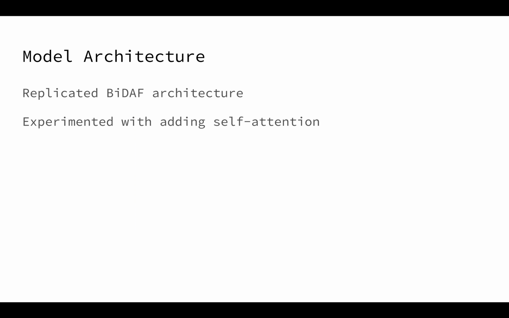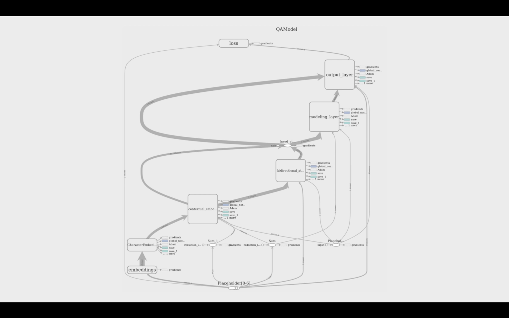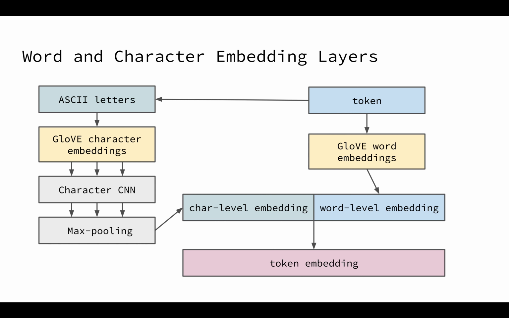So for our methodology, we replicate the BiDAF architecture, and we also experiment with adding self-attention right below the bidirectional attention flow layer. So here's our TensorBoard graph, but let's break it down. The first one is word and character embedding layers, where we start with a token in the top right, and we break it down to letters to form character embeddings, and we pass these character embeddings to a CNN, max pool them, and produce character level embeddings. We also produce word level embeddings and concatenate them together to produce a final token embedding.